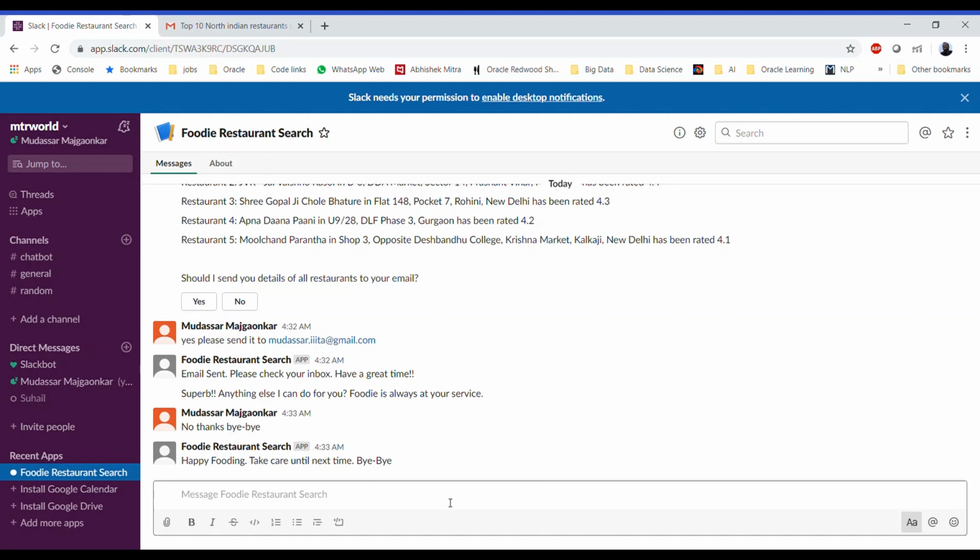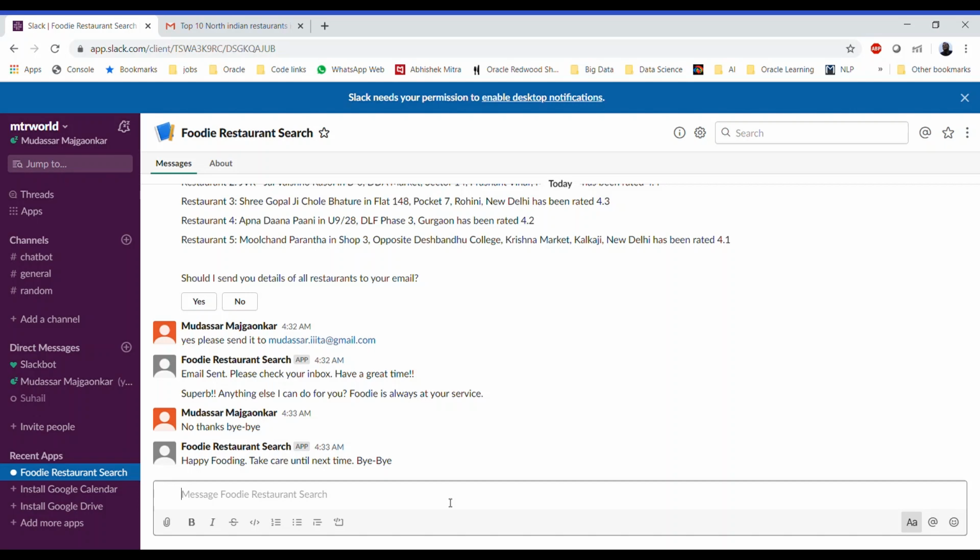So in this storyline, we have verified that without using the buttons and specifying some dynamic price range, we can easily query the foodie chatbot, and it will be able to take all the dynamic values and still find the restaurant names for us.